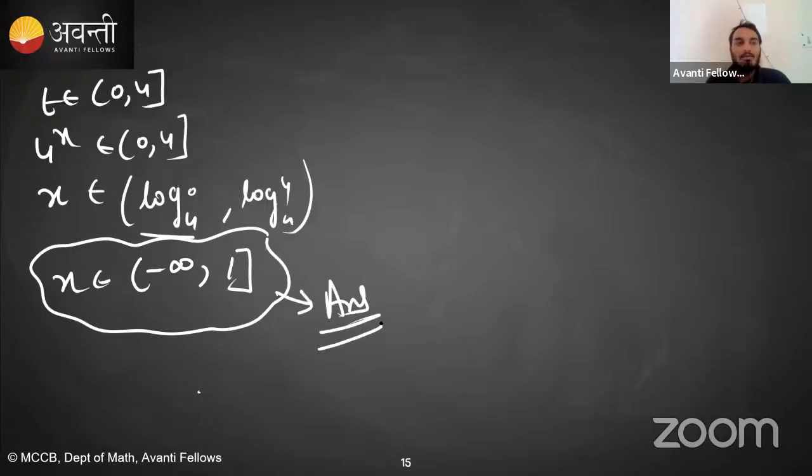How many people understood? Is it clear up to here that t is from 0 to 4, open at 0 and closed at 4? So 4 raised to the power x is between 0 and 4. When can 4 raised to the power x tend to 0? When x becomes minus infinity. And 4 raised to the power x becomes 4 when x is equal to 1. So x is from minus infinity to 1 closed. Yes, very good, you got it right.